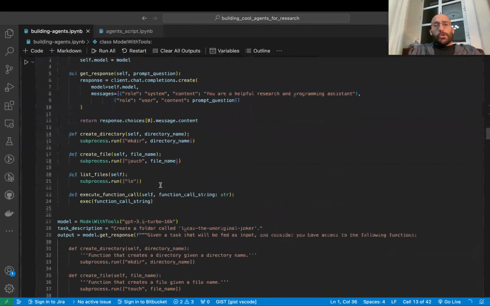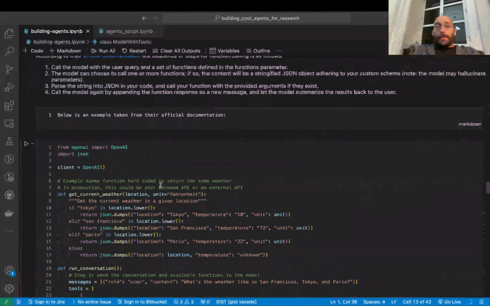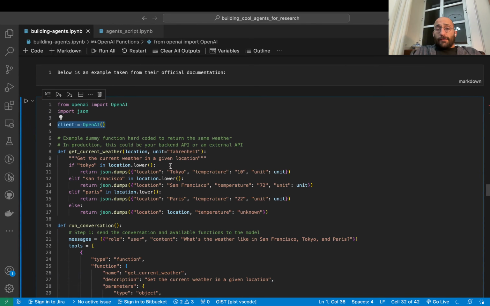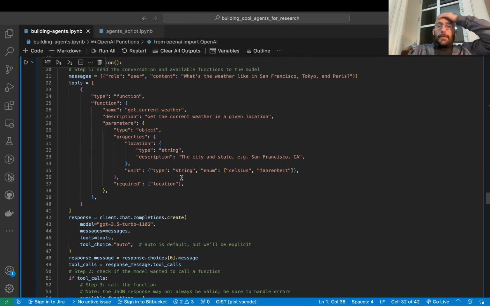And then we saw how OpenAI functions is a way to make the model better at calling functions and structuring inputs to functions, where you just have to give it a JSON schema with an explanation of what that function does and the properties and the parameters, and the model takes care of structuring the proper input to that function given some problem that you give it.